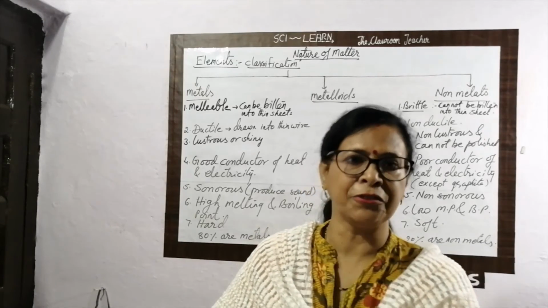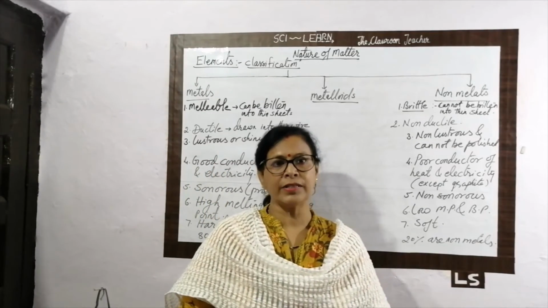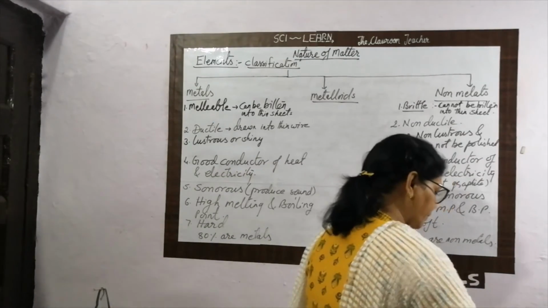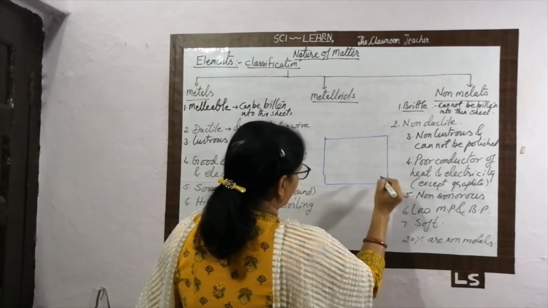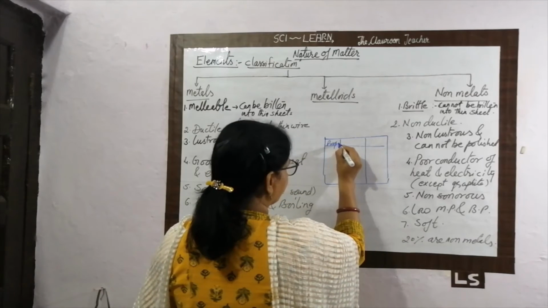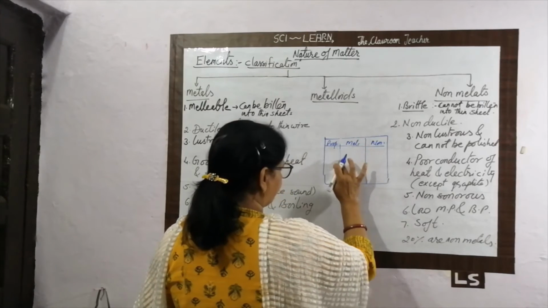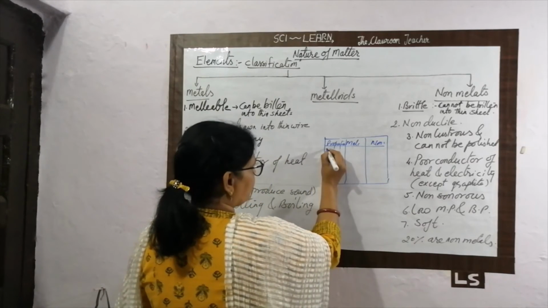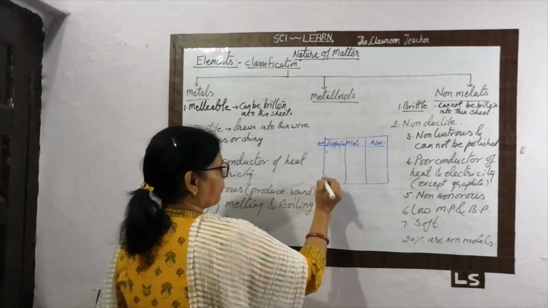If I ask what is the difference between metal and non-metal, what do you have to do? You have to leave this column and write the differences between these two. But the best way to write the difference, I must make it here. For this difference, you have to make three columns. The first column is for the properties, the second column is for the metals, and the third is for the non-metals. Whatever the properties, you put the serial number also here.